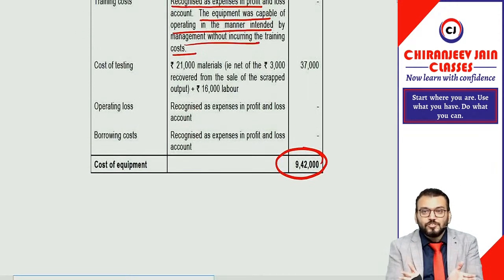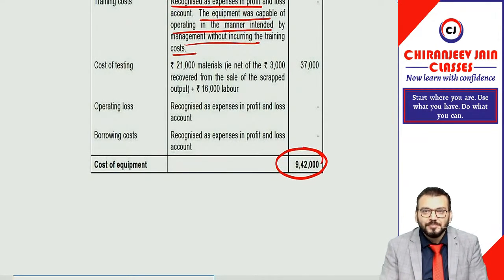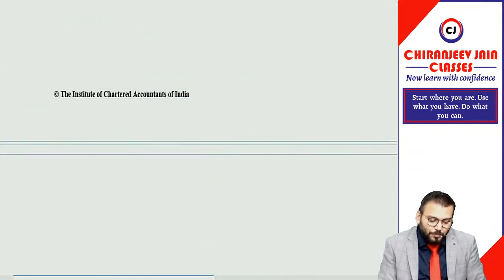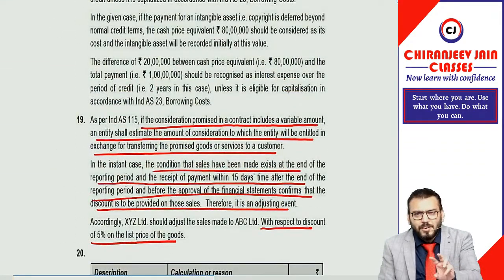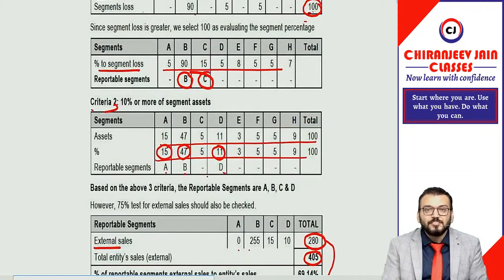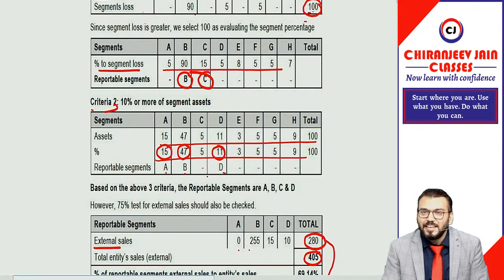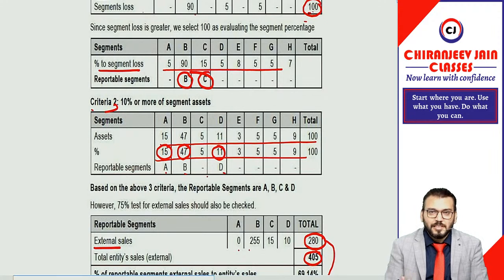With this, all the questions of RTP are covered, all the questions I have taken into consideration, correct? Understood? I hope this time whatever questions were given in the RTP were very simple. There was no such question where explanation was required. Only there was one mistake in India's 115 question where the explanation was required. However, other questions were very easy. You can do it on your own. Understood?